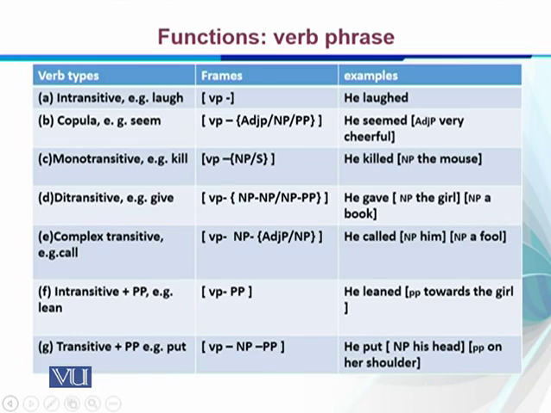Intransitive: a verb phrase followed by a prepositional phrase, in which the prepositional phrase is an obligatory unit. "He leaned towards the girl": "towards the girl" must come after "leaned". So it's an intransitive verb. Then we have a transitive verb followed by a prepositional phrase, like "put". "Put" must have a noun phrase and a prepositional phrase: "He put his head on her shoulder." We must have a prepositional phrase, otherwise the sentence won't sound correct.